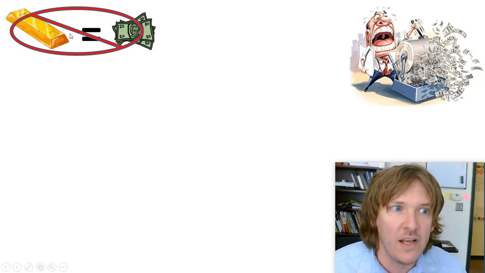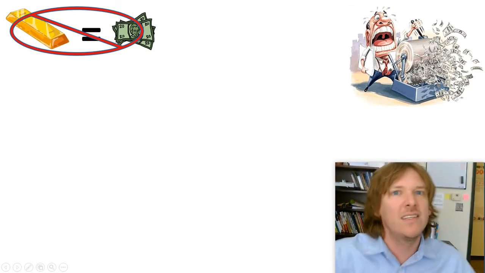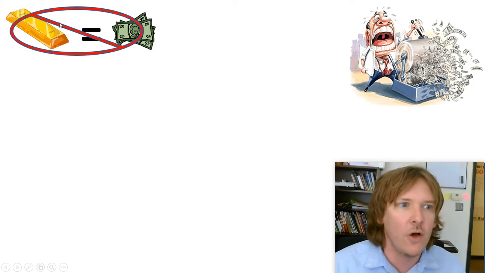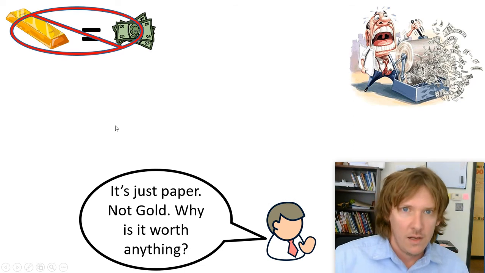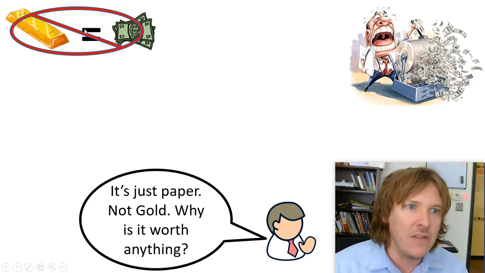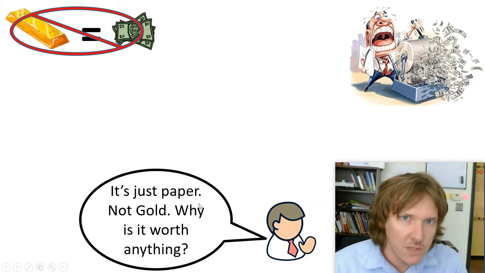And the plan for the government is, look, this thing stinks. We need to be able to print money. If we can print money, we can stimulate the economy. We can't print money as long as we're stuck to this gold standard of every dollar has to be attached to gold. So the government will eventually abandon the gold standard and just start printing money, which is what we live in today. So it's just paper.